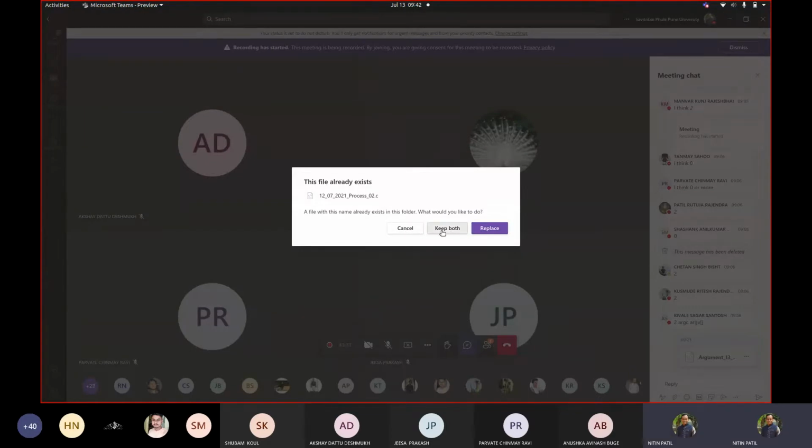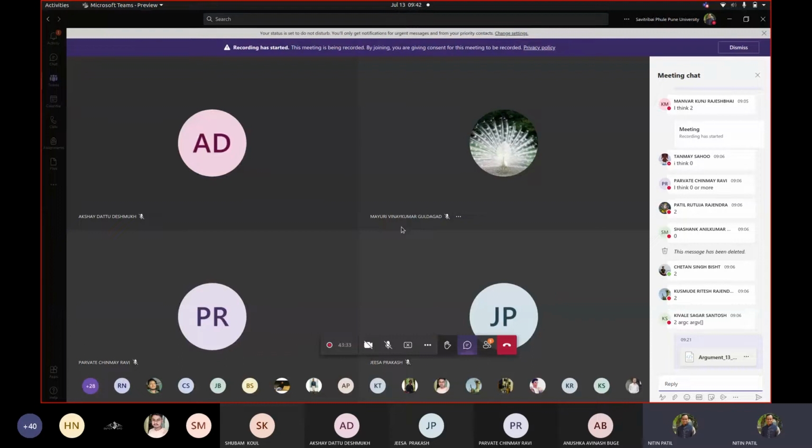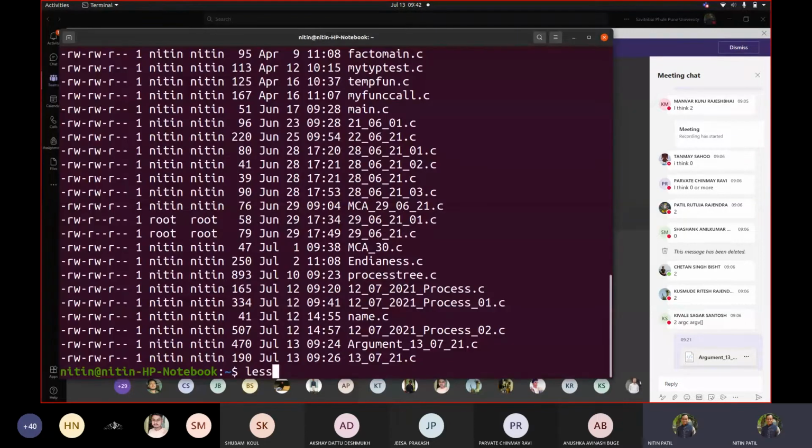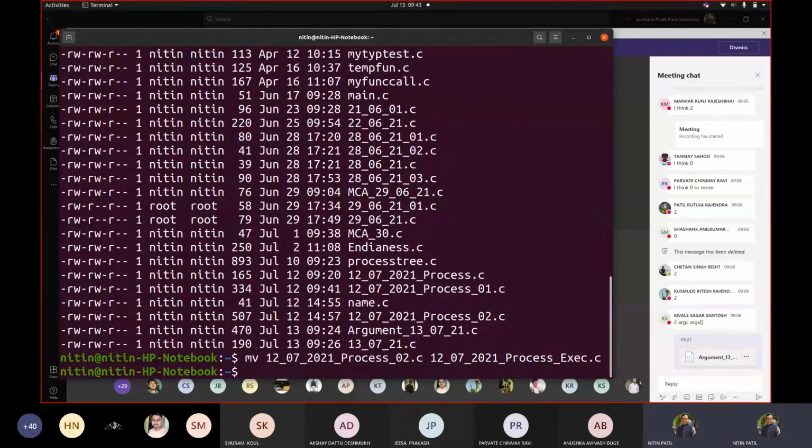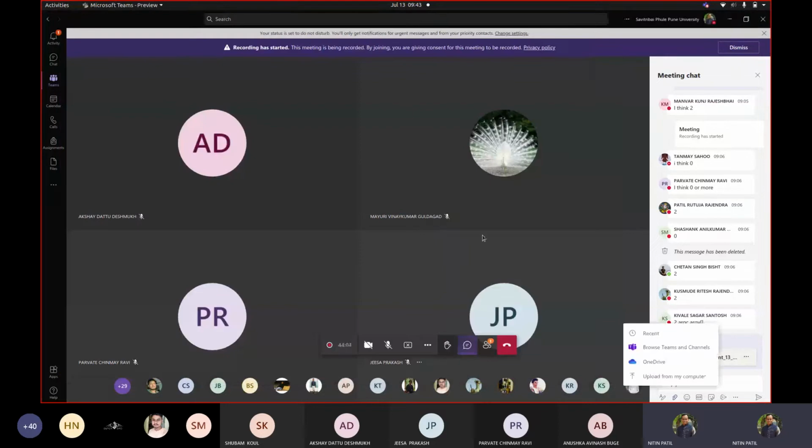Okay, let me change the name because it says I already shared that code earlier to you. 120721, process 02.c, 12072021, process 03. This is with exec, so I will say exec here to introduce that part to you. Okay, so I am adding this code for your reference.